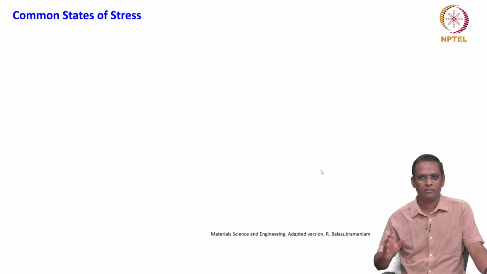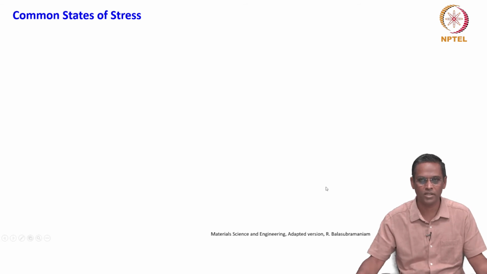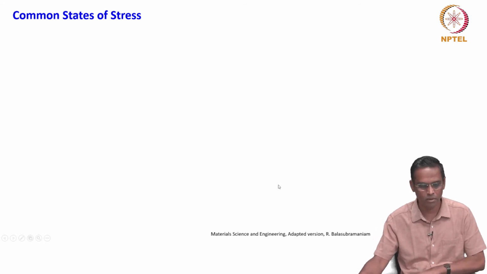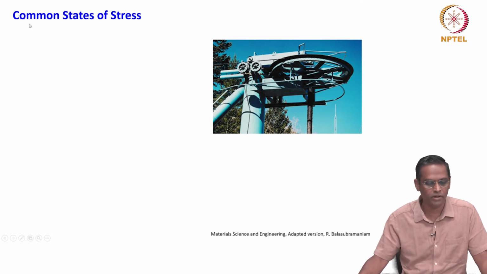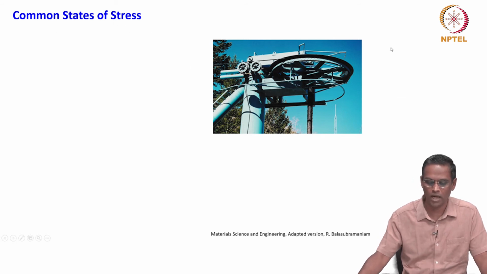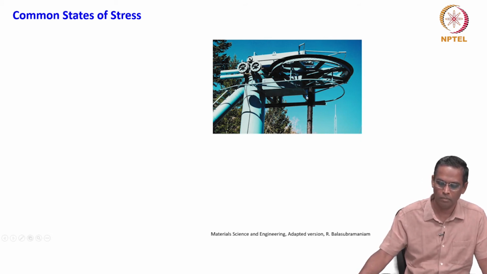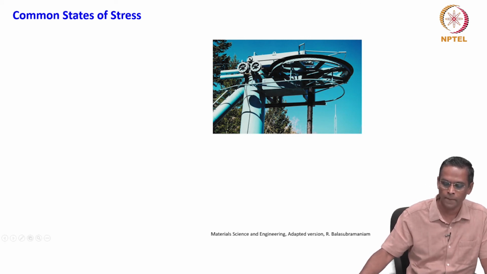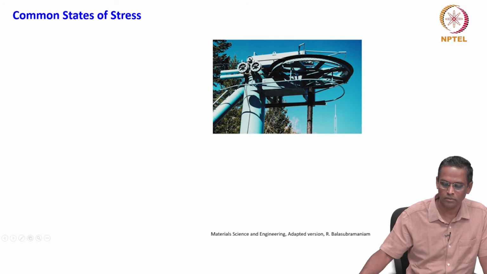Okay, having gone through a lot of expressions for stress and strain and their relations, now we'll come to reality. I am just showing some real-time applications where we can show the common states of stress. I have shown a very colorful picture here. What is this equipment? This is a sky lift. We will go through one or two components here and try to understand the state of stress. For example, you see the rope here which goes through this pulley and drives this wheel, right.